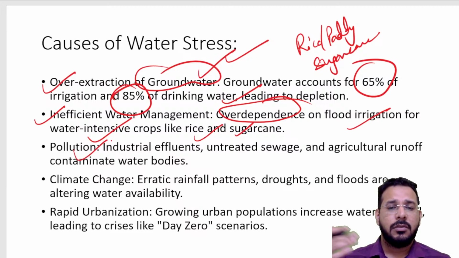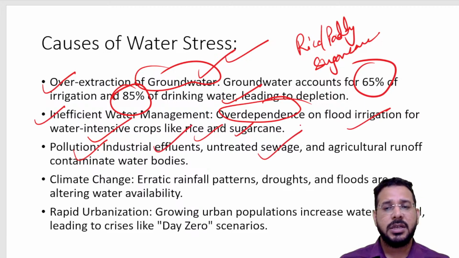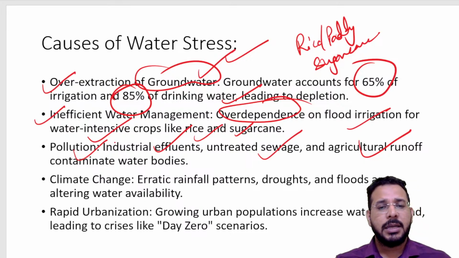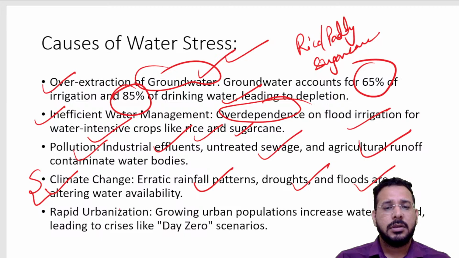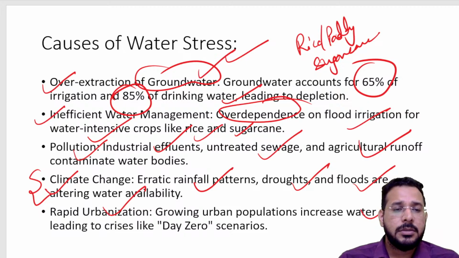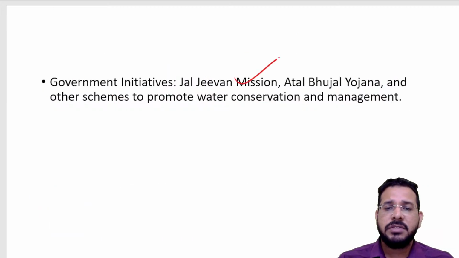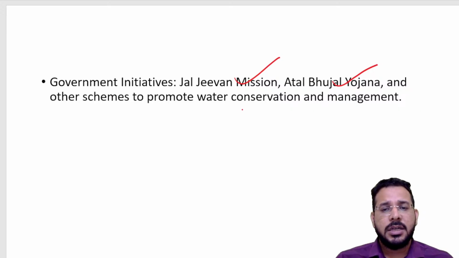And whatever fresh water is present, we are polluting through industrial waste, untreated sewage, and agricultural runoff. All these are contaminating our water bodies. We have less water, and that less water also we are polluting. Because of climate change, erratic rainfall, droughts and floods are also altering water availability. We also have rapid urbanization, because of which urban areas are growing at a higher speed and water demand has been increasing. Governments have brought different schemes like Jal Jeevan Mission, Atal Bhujal Yojana, etc. to conserve water.